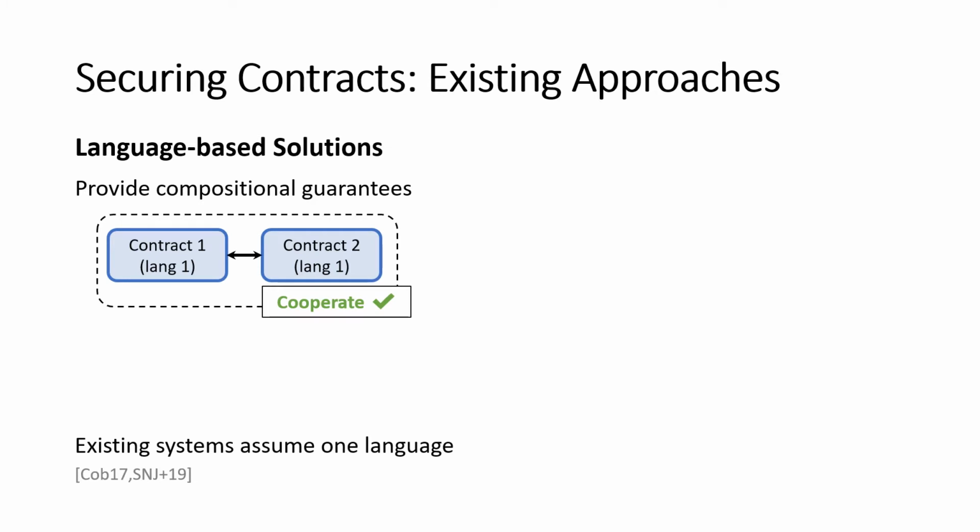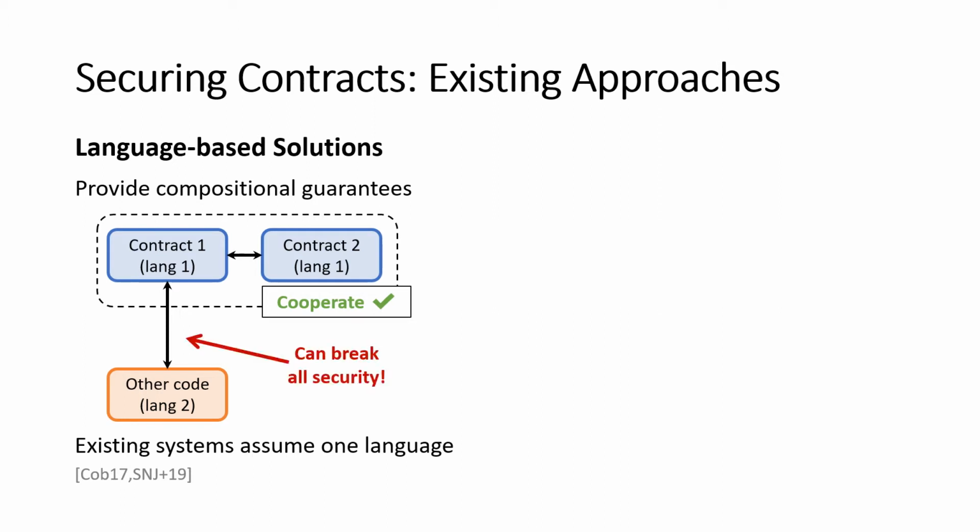Unfortunately, the existing systems tend to assume that everything is written in the same language. And that means if this application needs to interact with another contract that is written in a different language or a piece of legacy code that doesn't necessarily provide the same guarantees, not only is this other piece of code potentially vulnerable, but those vulnerabilities might cause security problems within the original application itself when that code behaves in unexpected ways.